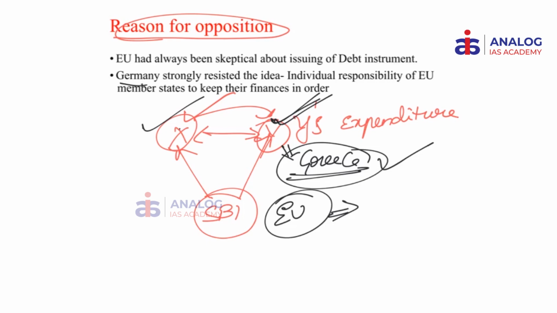That is why Germany has insisted that it should be the individual responsibility of the EU member states to keep their finances in order. That is to say, instead of going for a collective debt, let the countries which actually require the debt borrow from the European Bank depending upon their own financial situation, rather than asking all the member countries to collectively borrow and collectively pay.